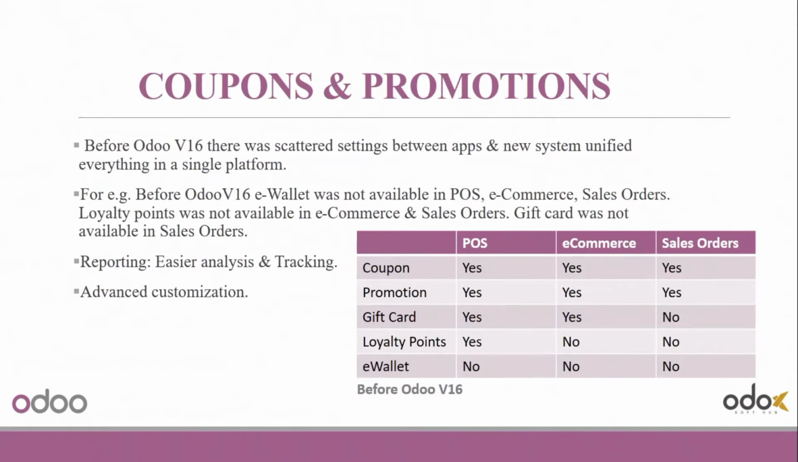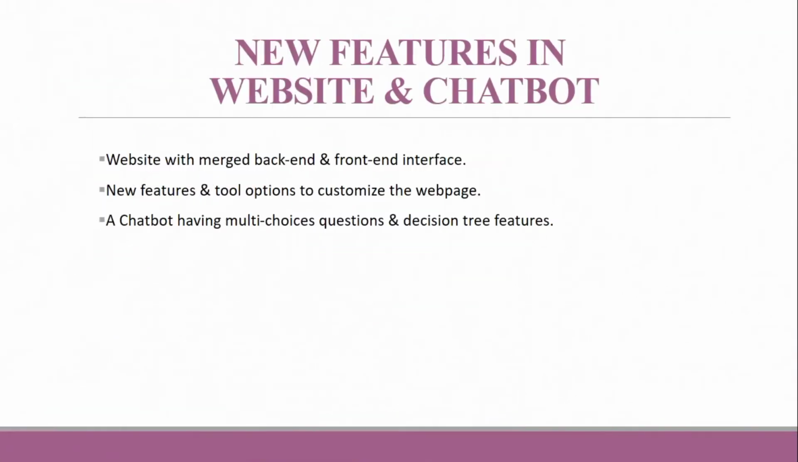Then we can move to the coupons and promotion programs. It comes with a unified system compared to the older one and will be available in all Odoo applications. Before Odoo 16, we can see the condition in the table. E-wallet was not available in POS, e-commerce, and sale orders, and loyalty points were not available in e-commerce and sale orders. And Odoo 16 unifies everything on a single platform. New features such as easier analysis, tracking reports, and advanced customization will be added to the new version.